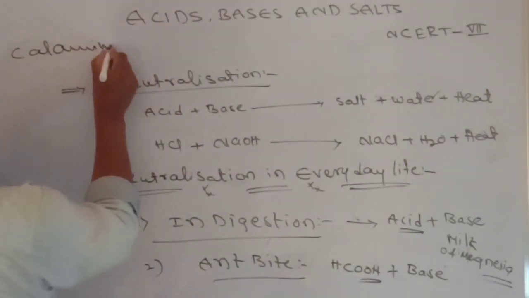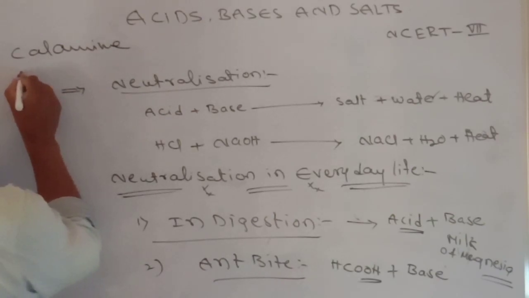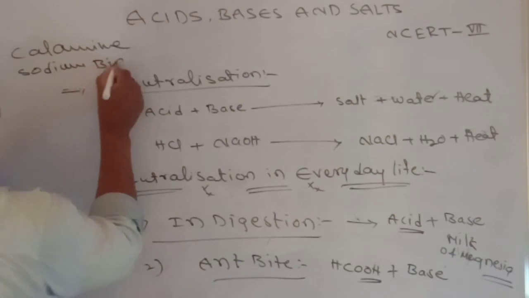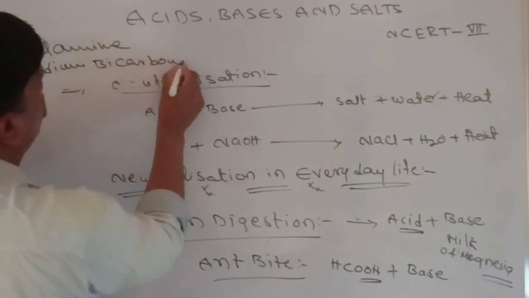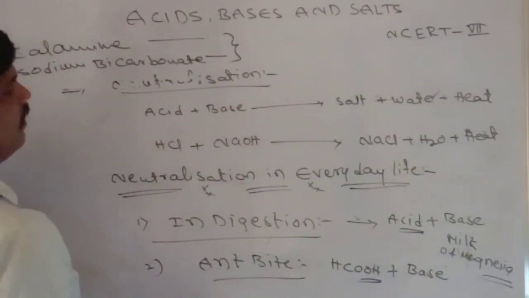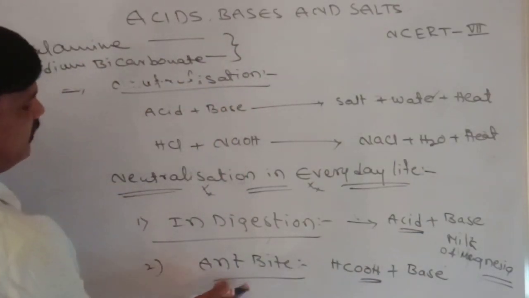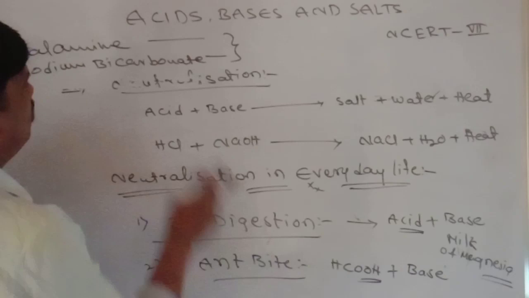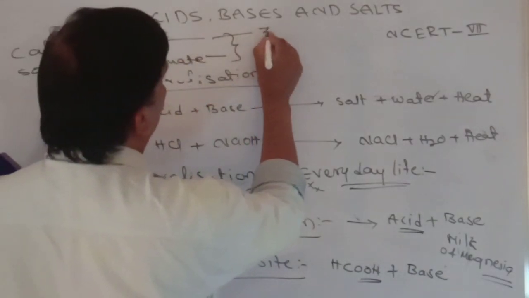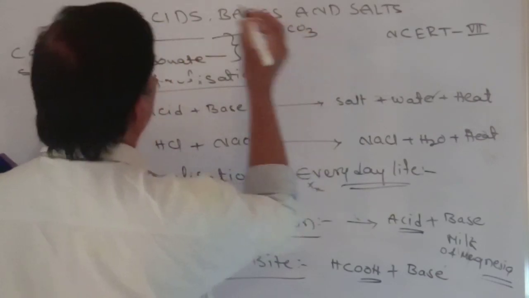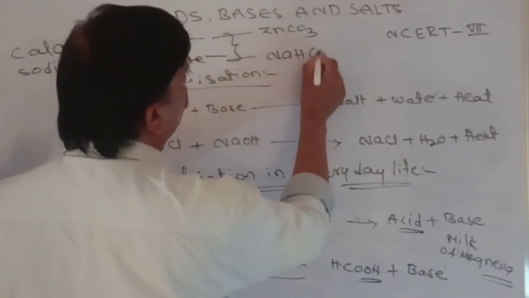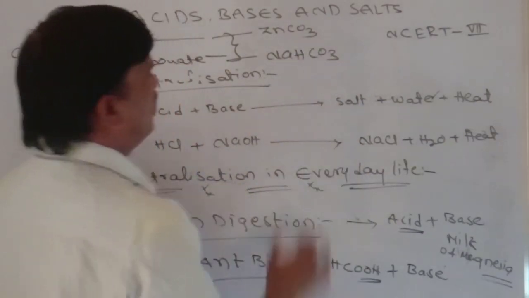Calamine or sodium bicarbonate. These two substances are applied on the surface of the skin. When any person suffers from an ant bite, calamine, formula zinc carbonate, ZnCO3, or sodium bicarbonate, NaHCO3, can be used. So these two bases, either one.